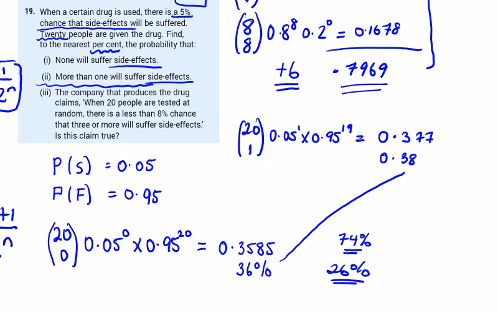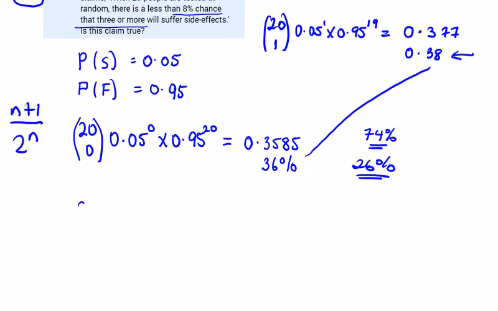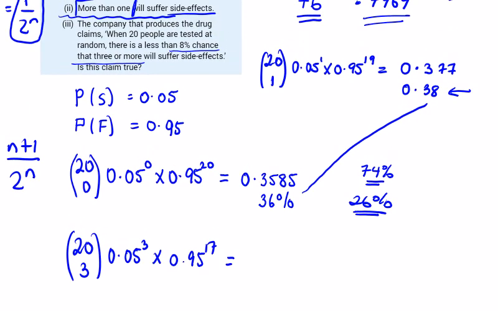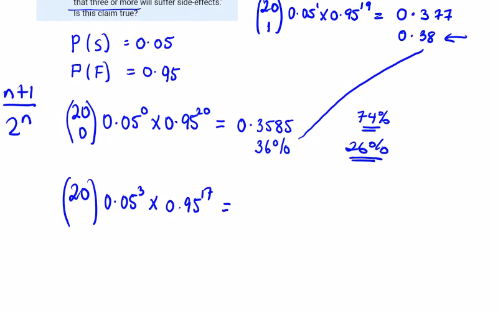And then let's go to number 3. The company produces the drug. When 20 people are tested, there's less than an 8% chance that 3 or more, that's where it differs from more than 1. If it was 1 or more, we would not have included this one. But 3 or more, so the probability of 3, 20 choose 3, 3 of them, 0.05 to the power of 3, by 0.95 to the power of 17. I'm just seeing here, it's 3 or more, so I should be looking for the probability of 2.